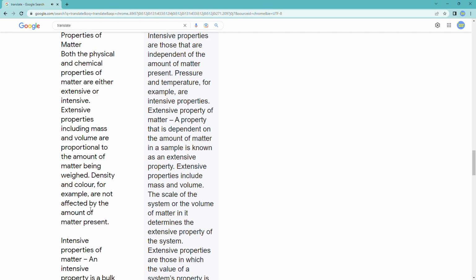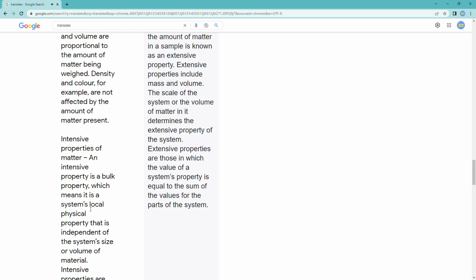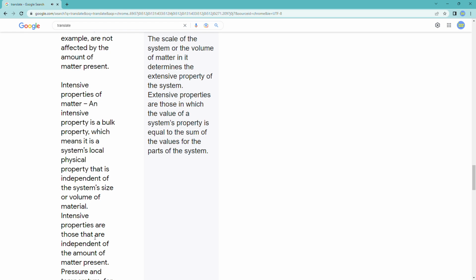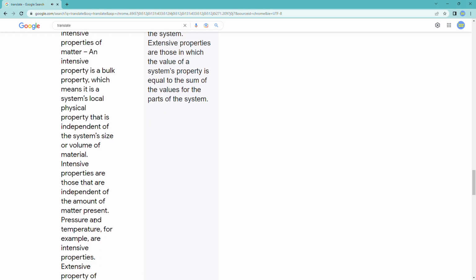Intensive properties of matter: an intensive property is a bulk property, which means it is a system's local physical property that is independent of the system's size or volume of material. Intensive properties are those that are independent of the amount of matter present. Pressure and temperature, for example, are intensive properties.